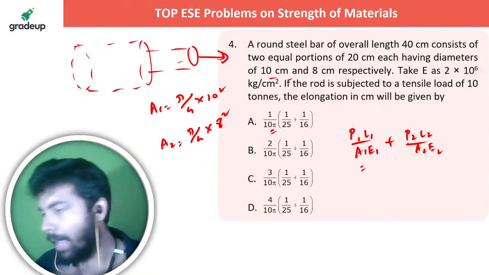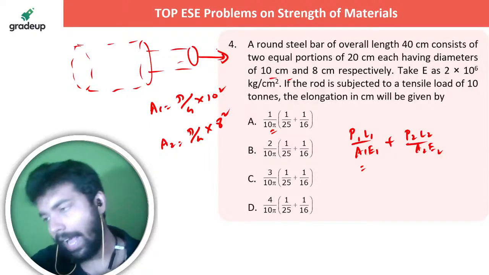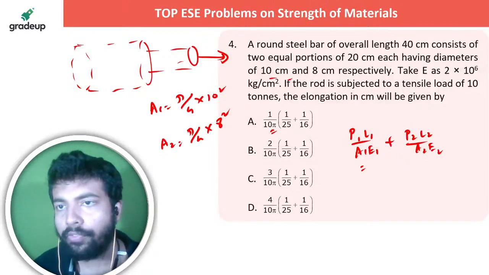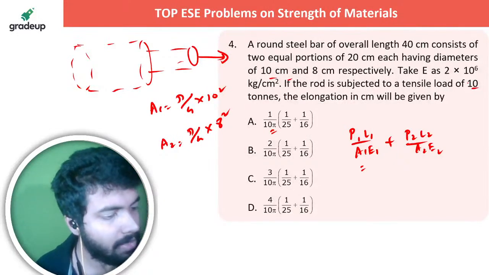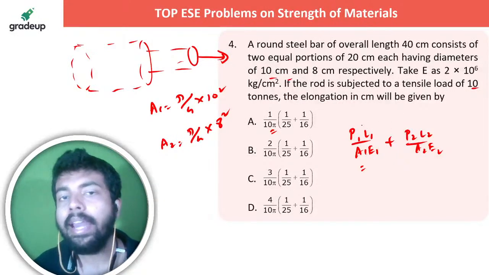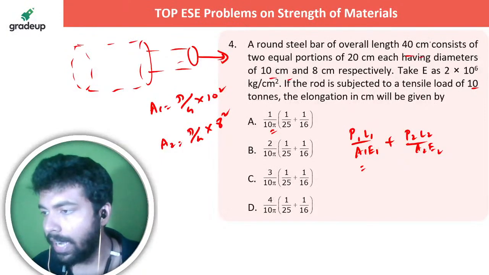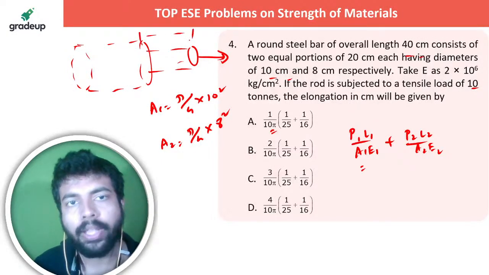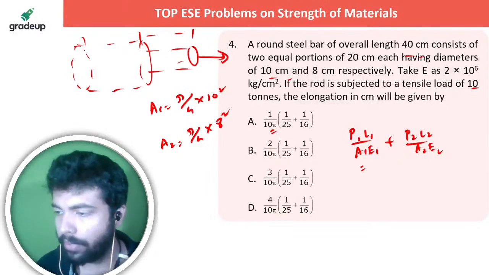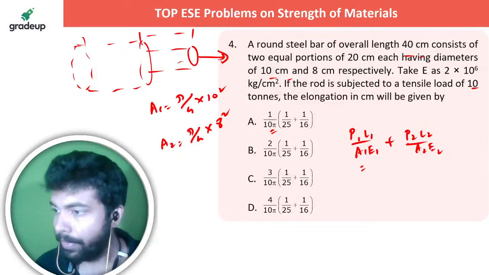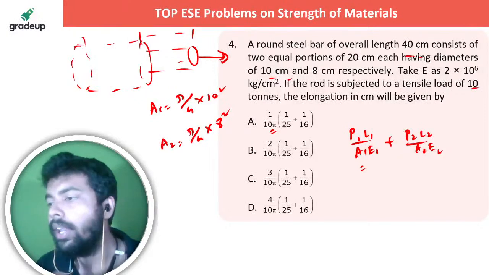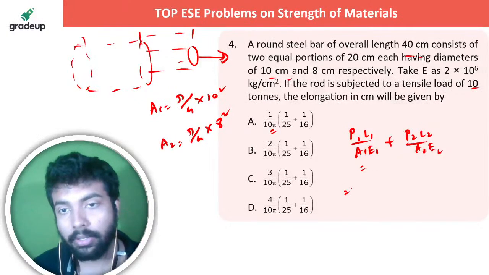P is the same because both are axially pulled by the force of 10 tons. L is also the same, 40 centimeters total length consisting of two parts, 20 centimeter each. Only A is where the difference lies.